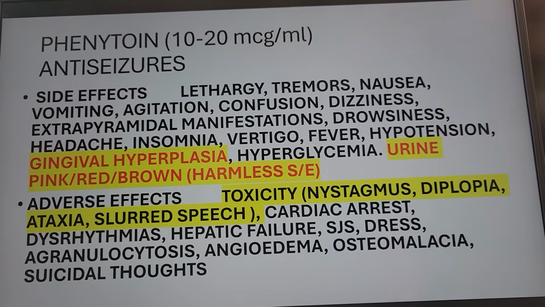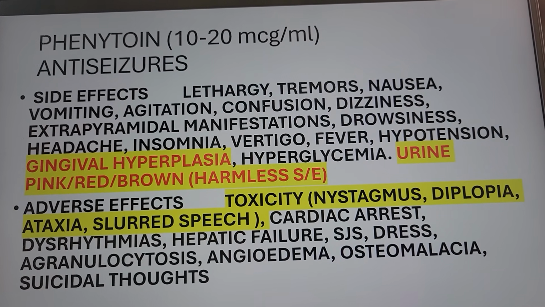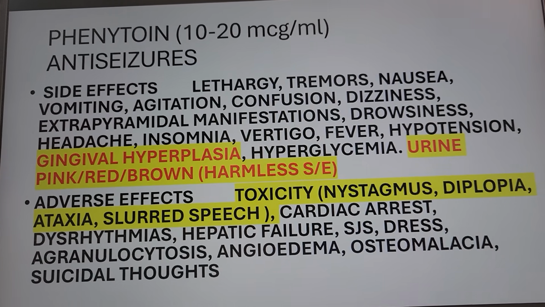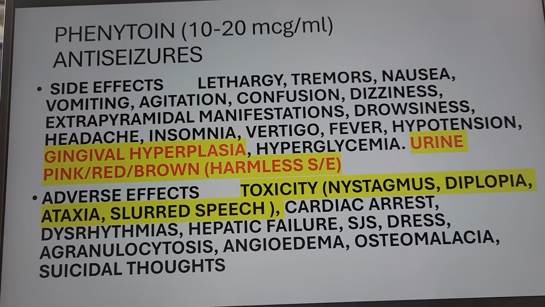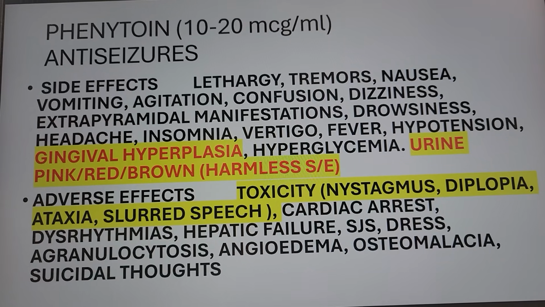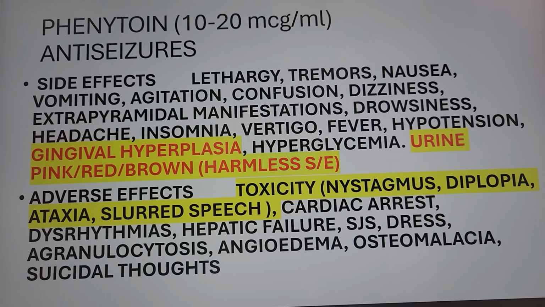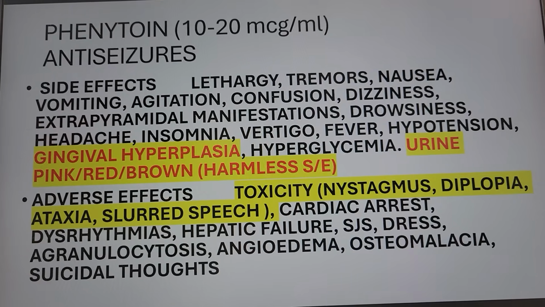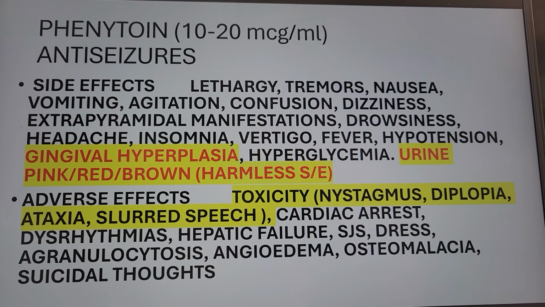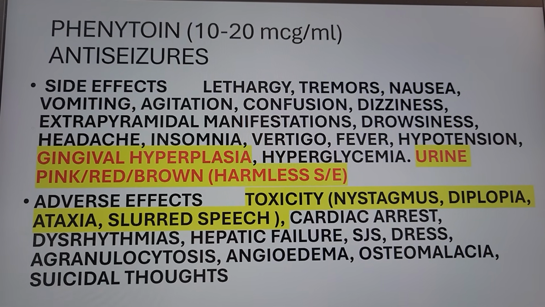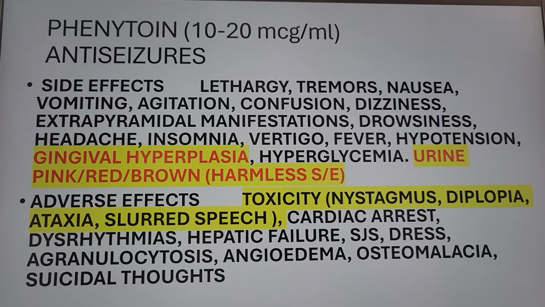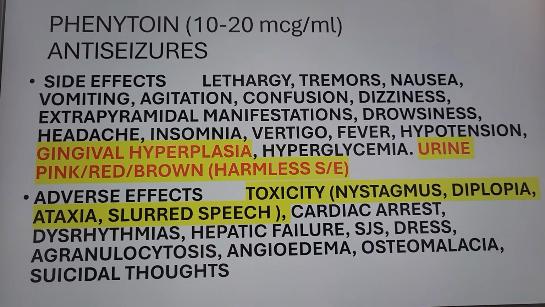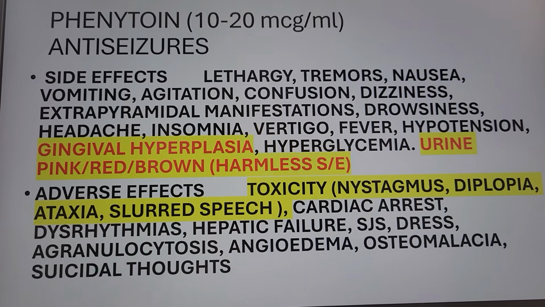So with gingival hyperplasia, they need frequent oral care, right? Sugar can be high, report. And then the urine, there you go. This is normal. The urine can be pink or red or brown. But this is harmless. So you tell your patient, right? If you take this medication and now your urine is brown, that's normal. That's the effect of the medication. But if you suspect maybe this is hematuria, then report. Okay? Because usually it's brown.